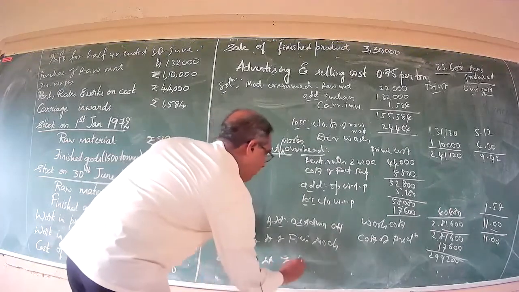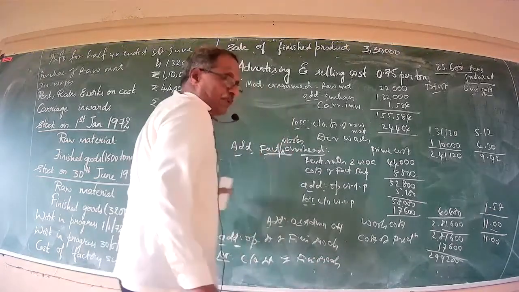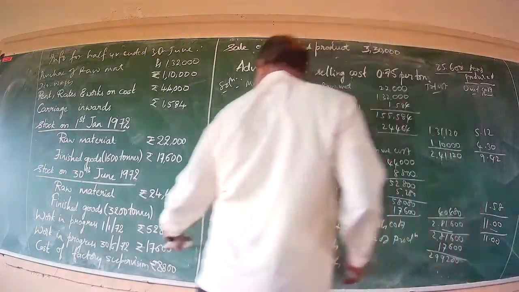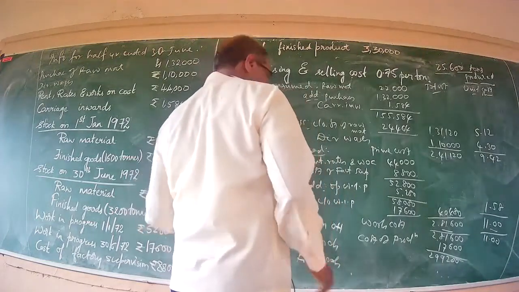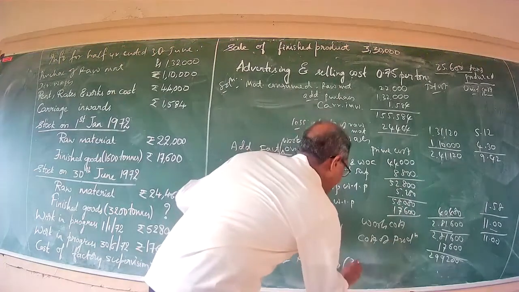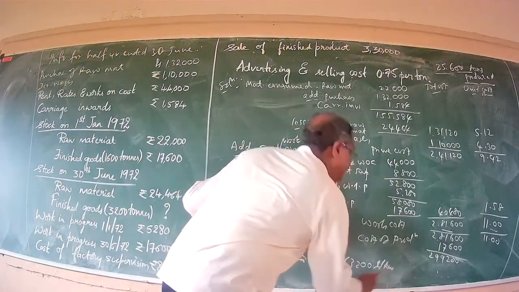Then less closing stock of finished goods. In the problem, it has been put as a big question mark. At this juncture, you write it here, 3,200 units or tons.